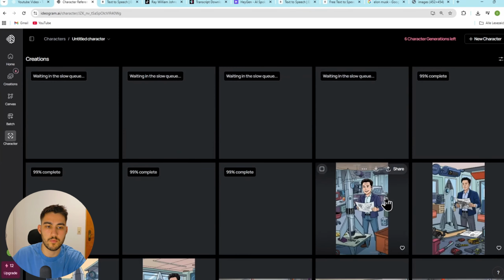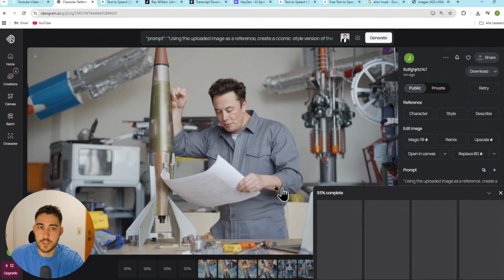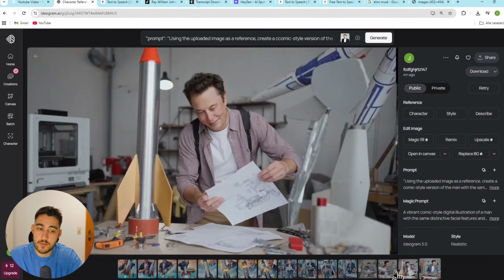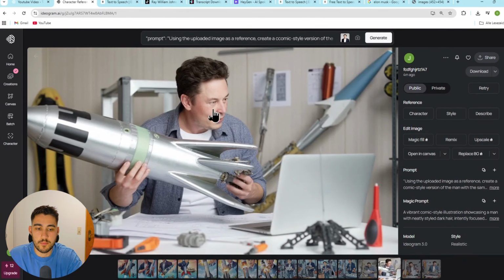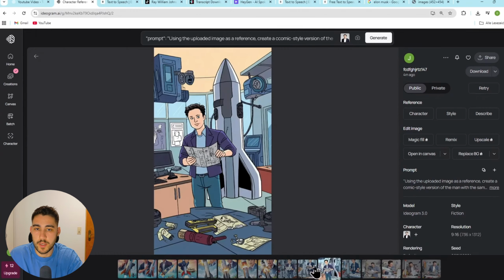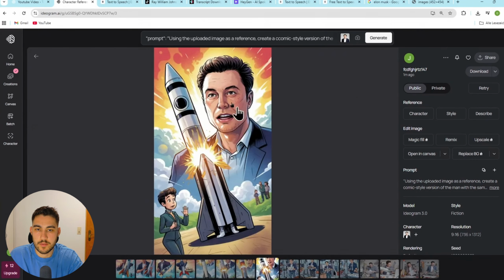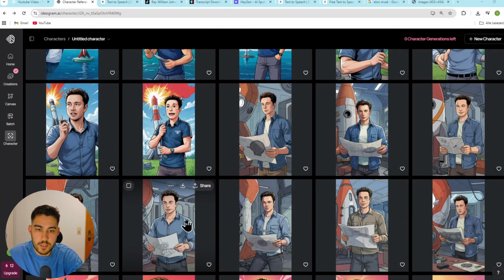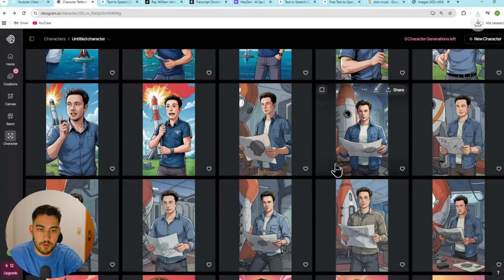Comic. With this, we generated most of the images in just a few seconds. You can see, for example, if you created the realistic type, you can create realistic images. Maybe they work better than my images. If you tried to do the same thing with realistic images, these are the ones that Ideogram creates with Elon Musk's face. I think this looks pretty good, and this is like a comic thing. I think this image here describes Elon Musk really good, so I will download this one.